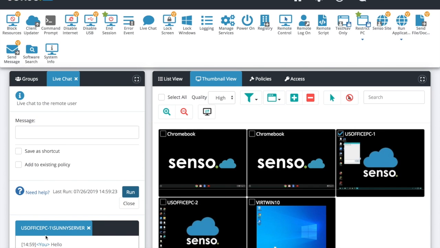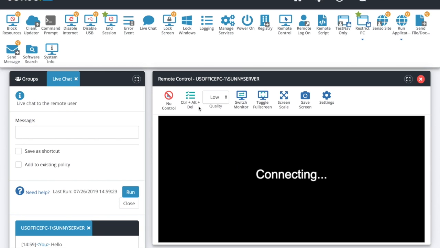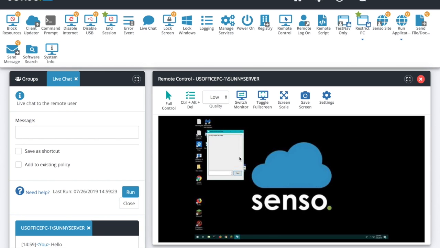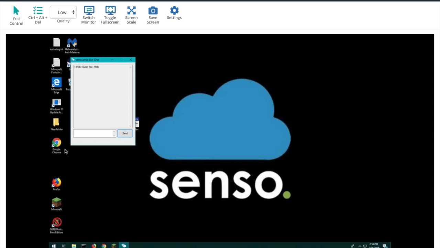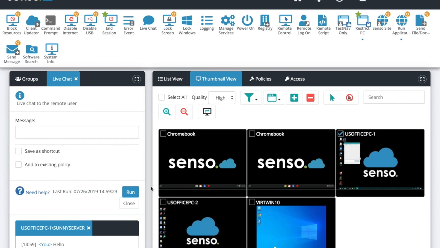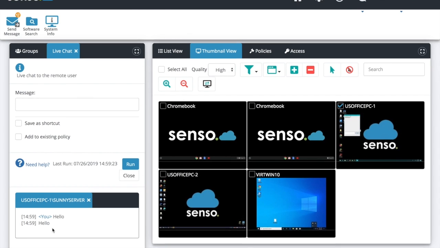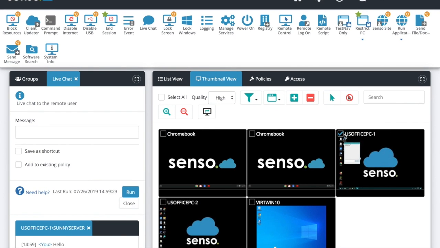back and forth. You can see here, you're going to be able to see the information that they give to you. I'm going to go ahead and reach over here and act as if I'm a user. Let me take that out to full screen so it's a little bit easier for everybody to see. And I can say hello right back and send. Then if I close that, you can see this is where it toggles that so you can see the conversation back and forth.